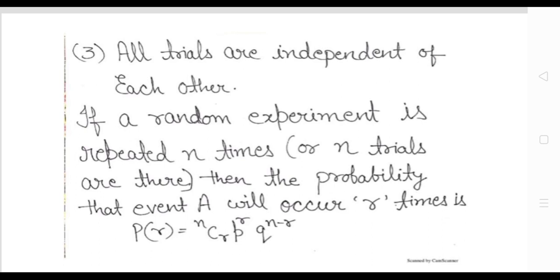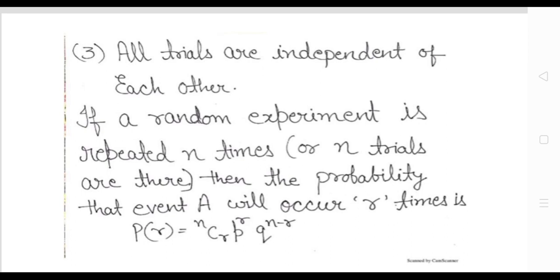For example, consider the case of tossing a coin. Clear? So in this case, if we toss it once or we toss it a second time, are they dependent? No. So they are independent trials. Done? Now, if you have any trials of this type, or all three conditions are satisfied in any case, then you can use the binomial distribution.